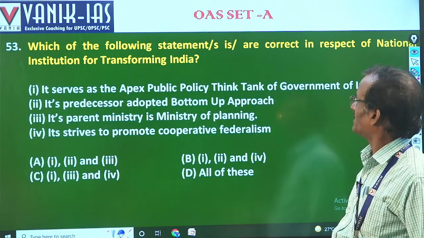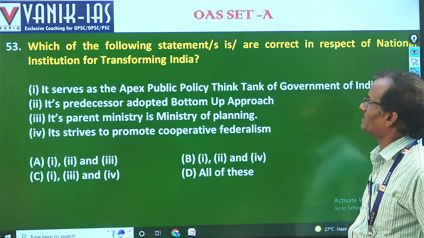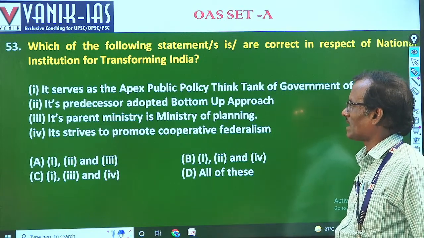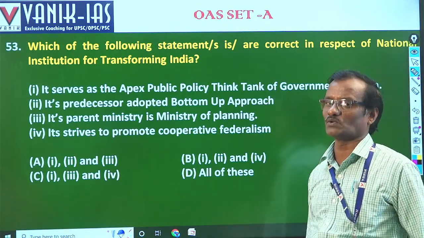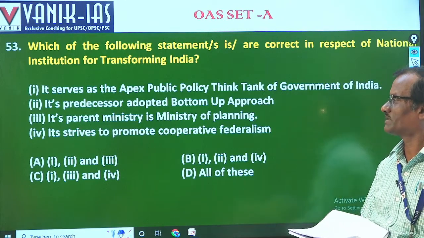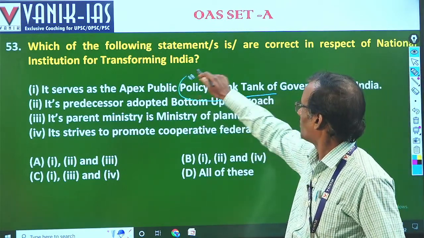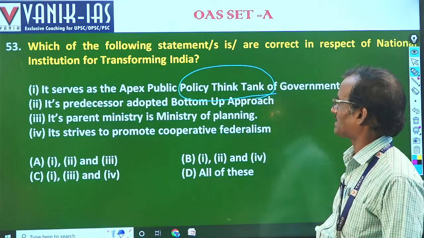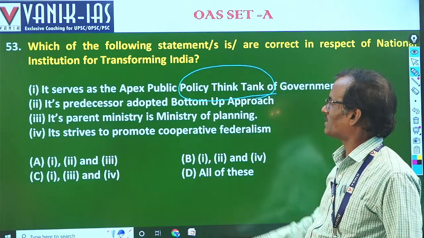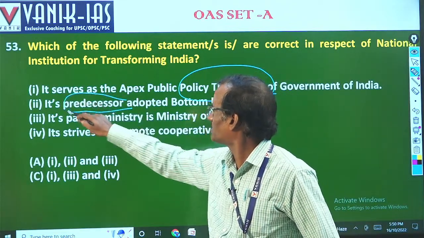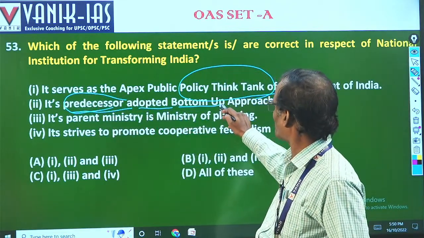Which of the following is correct in respect of the National Institution for Transforming India? It was established on 1st January 2015, as you know, in place of the Planning Commission, and it serves as the apex policy think tank. The word is appropriate for it, think tank. Its predecessor, the Planning Commission, adopted a bottom-up approach?